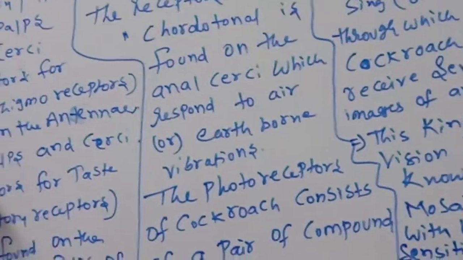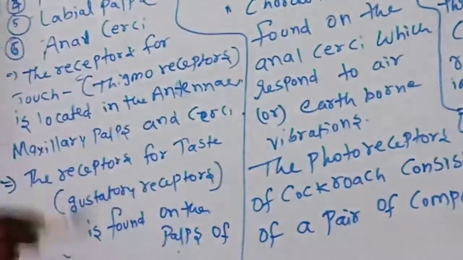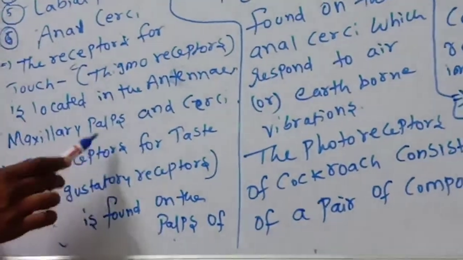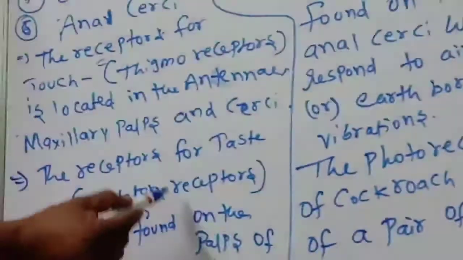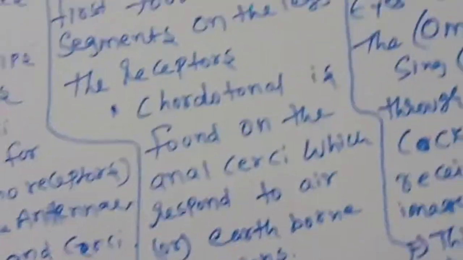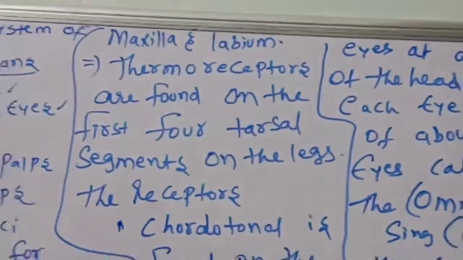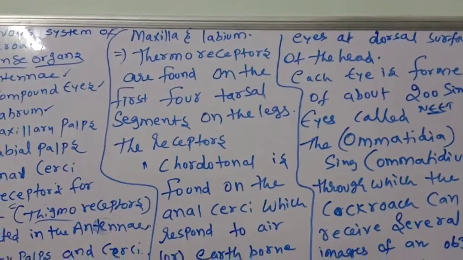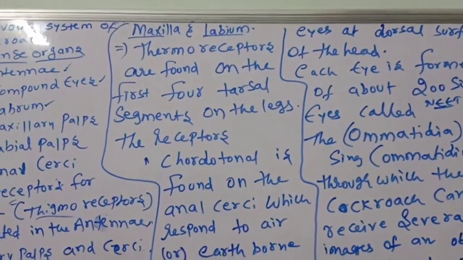Once again, the receptors for touch, thigmoreceptors, are located in the antennae, maxillary palps and anal cerci. The receptors for taste are called gustatory receptors, found in the palps of maxilla and labium.